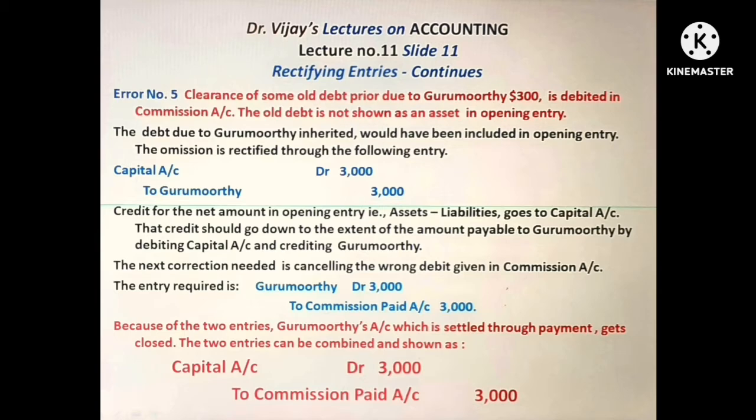The two entries can be combined and shown as capital account debtor to commission paid $3,000. Instead of drawing these two entries and posting in ledger accounts, through this single entry the correction can be done. Capital account debtor to commission paid $3,000. As a result of this entry, capital account will come down to the extent of $3,000, and whatever wrong debit was given in commission paid account will get cancelled.